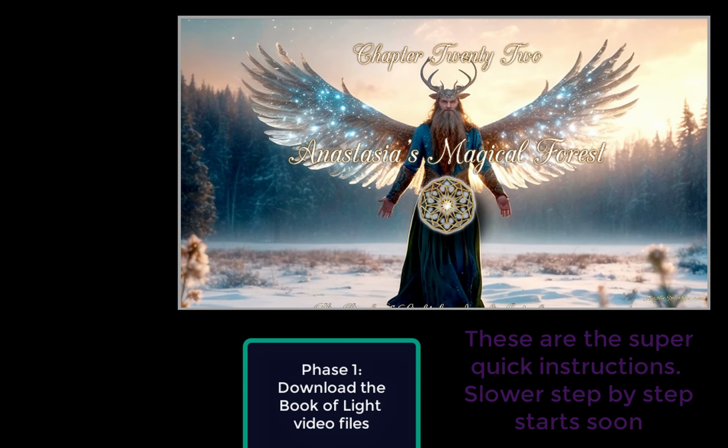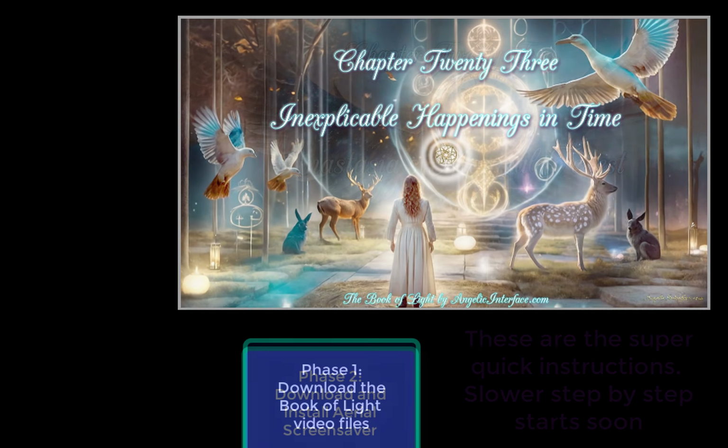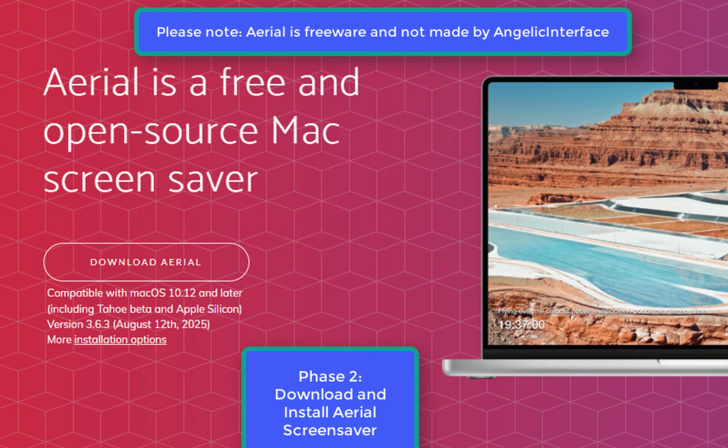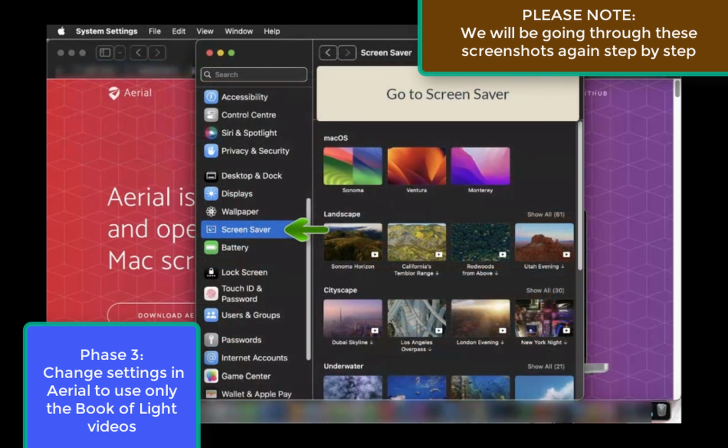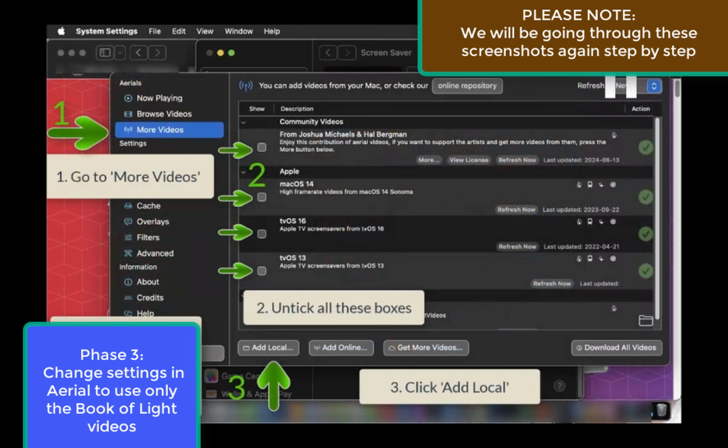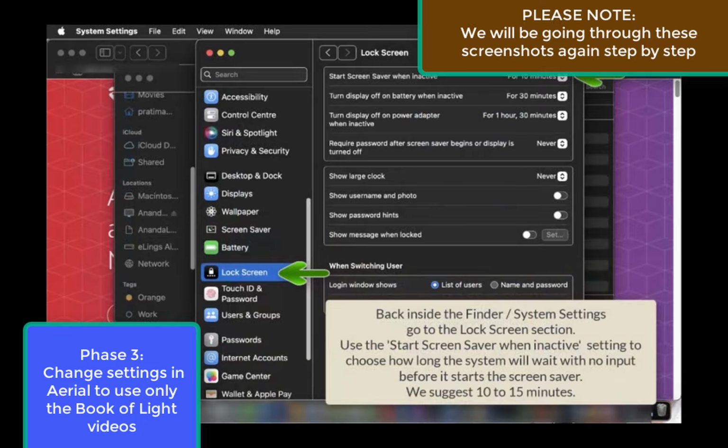The second phase is to download and install the fabulous free Mac screensaver called Arial, which was created as a freeware by some Mac screensaver enthusiasts. The third phase is to change some settings in the Arial Options panel to tell Arial where to find the videos and to set your screen size and enable or disable the soundtrack. We will also set the length of time you want your system to remain idle before it launches the screensaver.